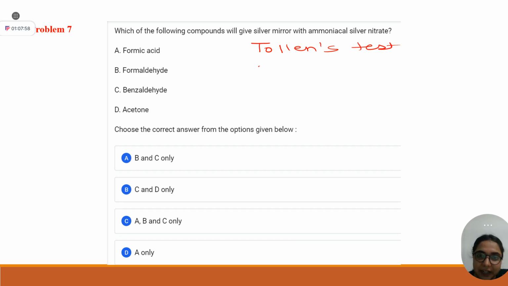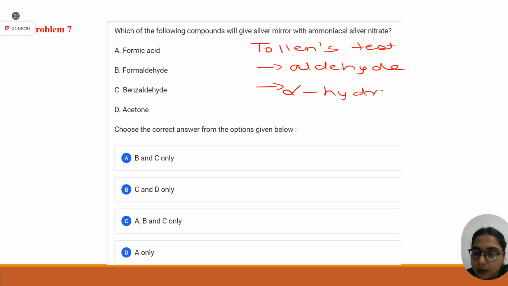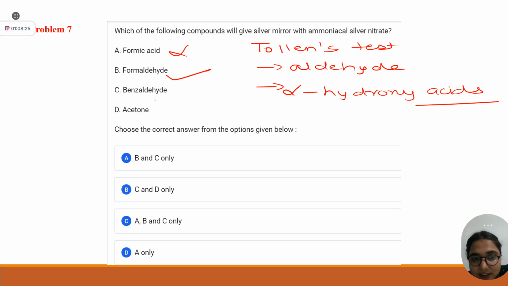Aldehydes. Formaldehyde. You may write in your notebook, apart from aldehyde, student, alpha hydroxy acids also give Tollens' test positive. Okay. So if you see, first is formic acid, no. Formaldehyde, yes. Benzaldehyde, it can give or not? Yes, ma'am. Okay. Acetone also? No.